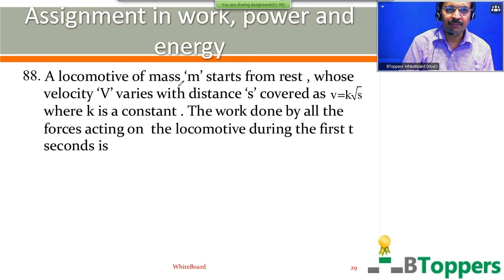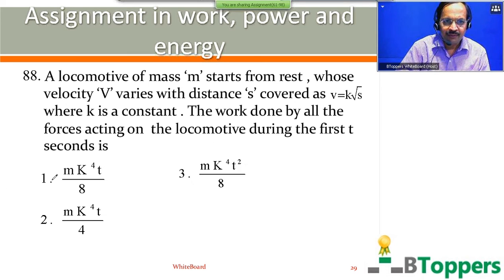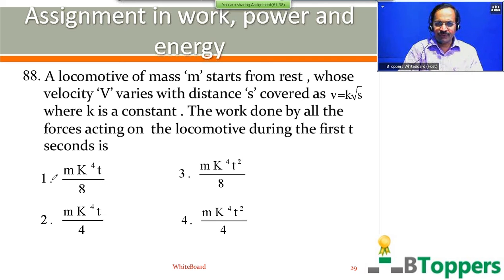A locomotive of mass m starts from rest, whose velocity v varies with the distance s covered as v equal to k root s, where k is a constant. The work done by all the forces acting on the locomotive during the first t seconds is. Here are shown 4 options on the screen. You can take a pause and try this question.